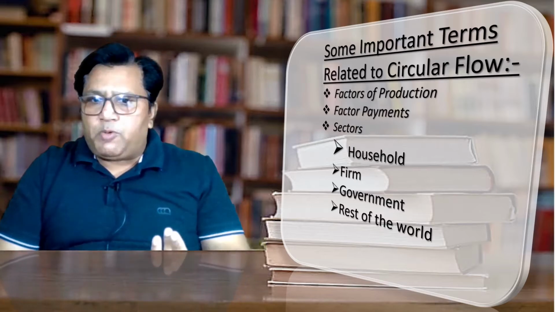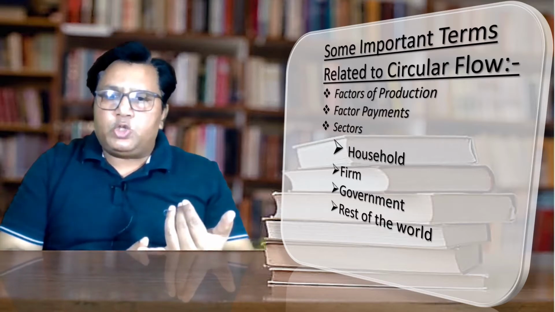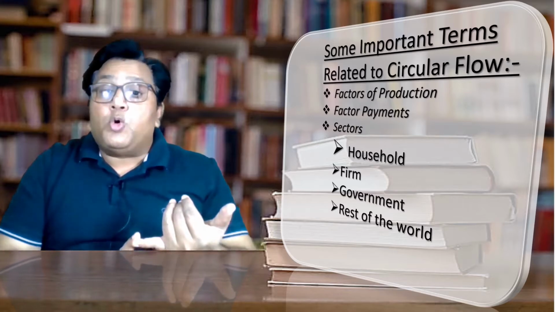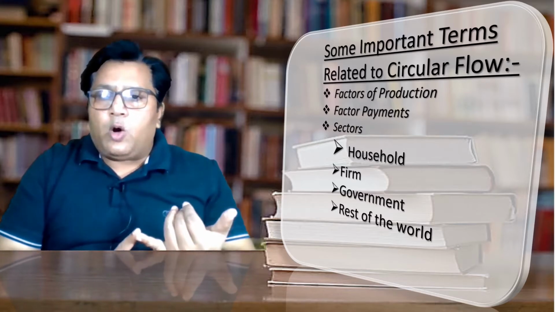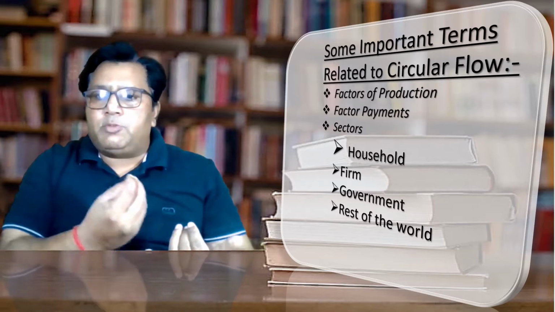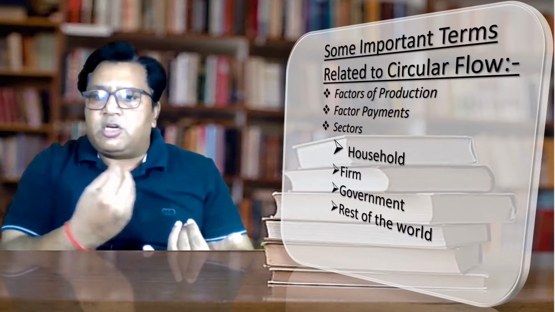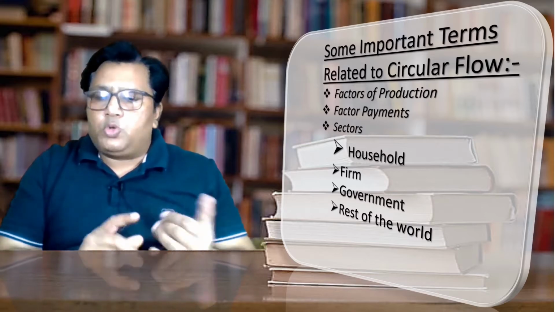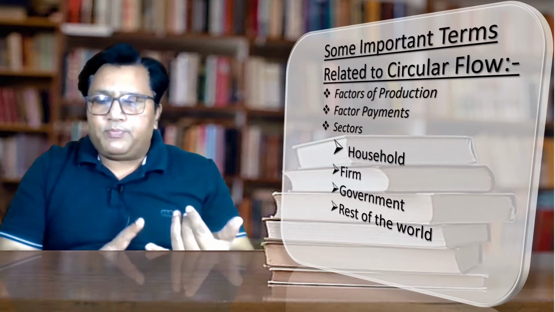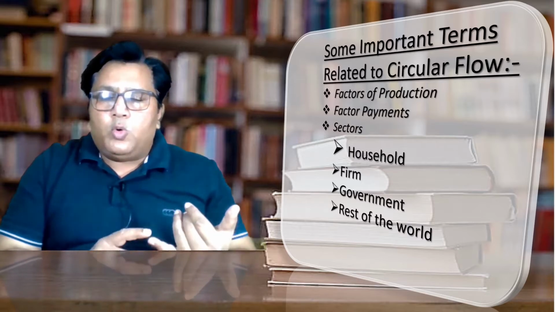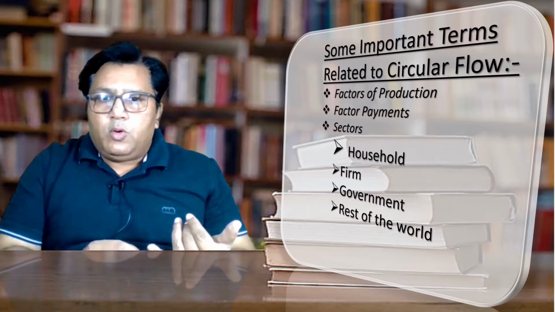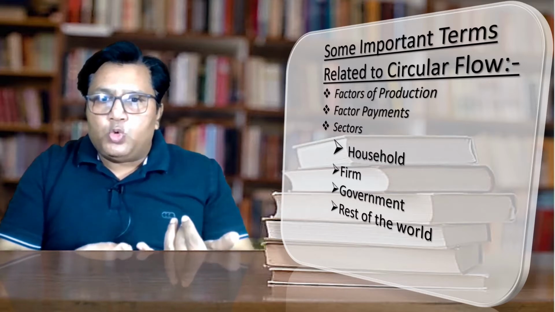Households are the service provider. They provide the services to the firm. They also consume the goods and services produced by the firm. So the household plays a pivotal role in the economy. Every production, consumption and distribution is encircling around the household. So household is clear. They are the service provider and they are the people who serve the firm and they are the people for whom the goods and services are being produced by the firm.